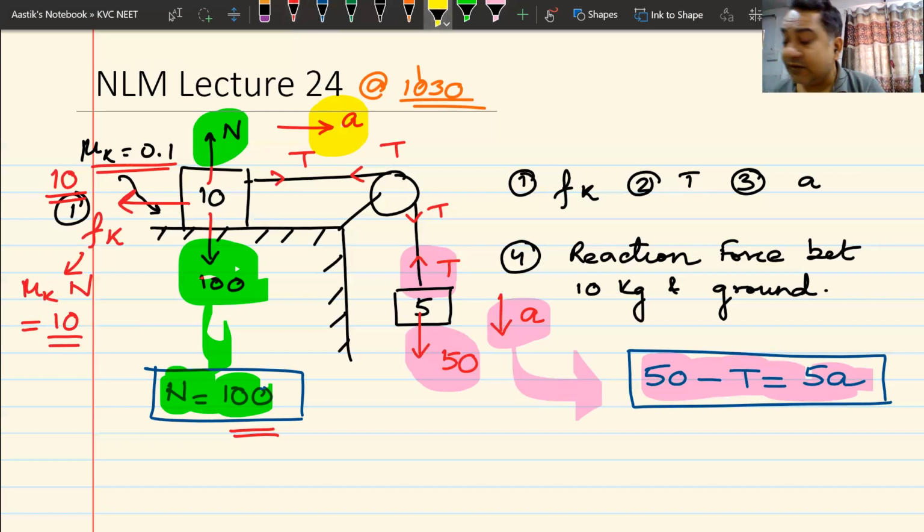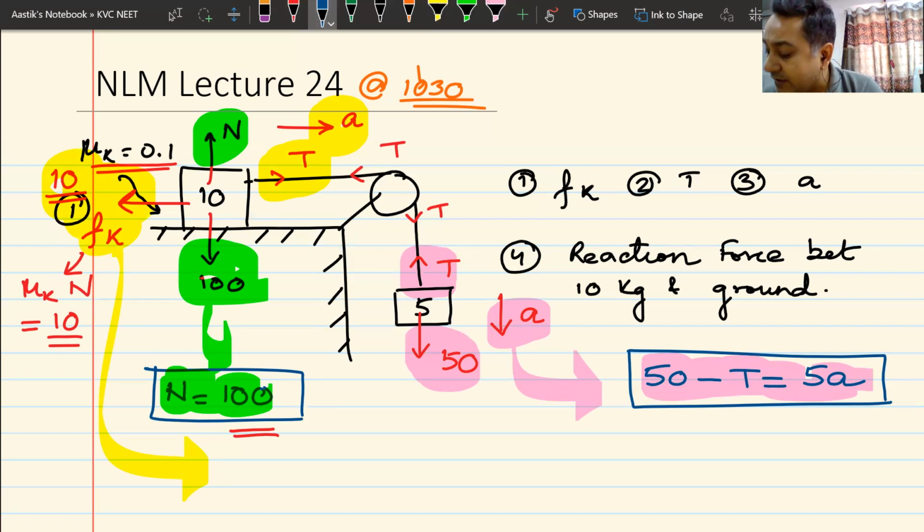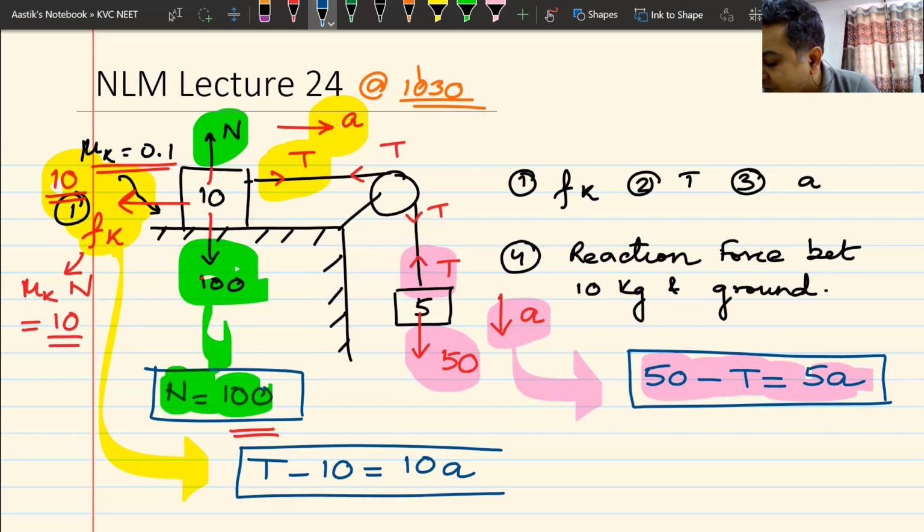As soon as I have this, now I can see what are the forces acting on this block. T is forward, 10 newton, which is the frictional force, is backwards. Acceleration is forward. Now I can write the equation, the yellow equation. What does the yellow equation look like? T forward minus 10 frictional force backwards should be equal to ma. M is 10, acceleration is a. You can call this equation number 2. You can call this equation number 1.